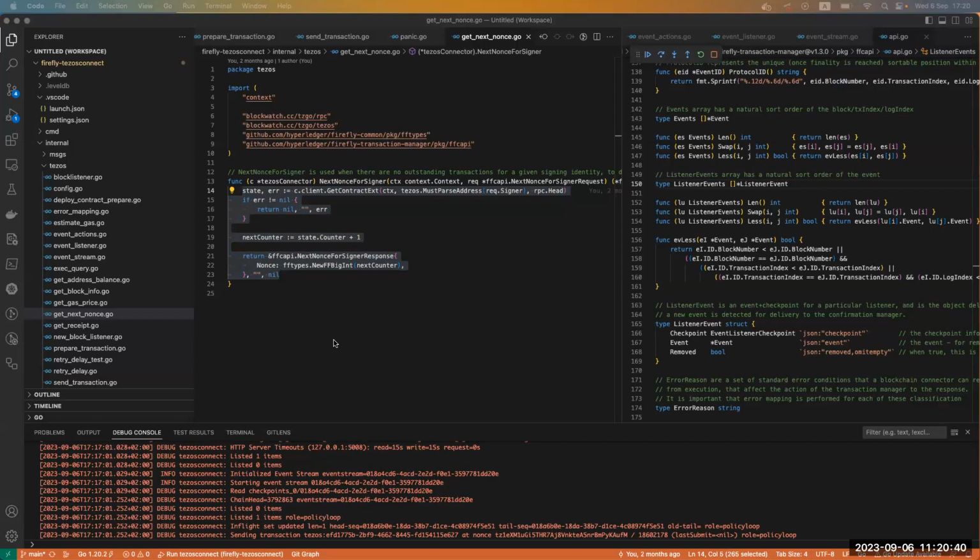Because with the transaction pools usually on the blockchains, you don't get the right answer at high volume if you're asking in parallel. Lots of threads are asking in parallel, what's the next nonce? Multiple threads might get told the same next nonce number. So that framework all sort of handles that.